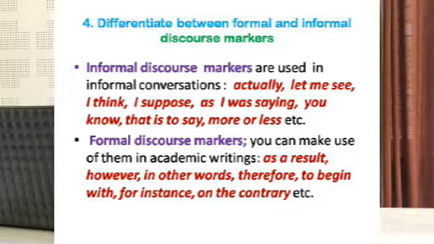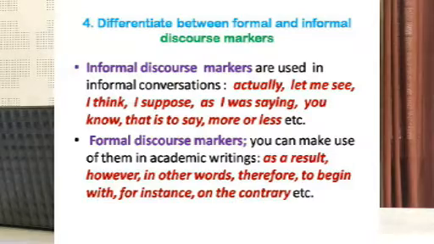We know that informal ones are the ones we use in our ordinary writing or speaking. So, we can avoid such informal discourse markers like actually, let me see, I think, I suppose, as I was saying, that is to say, more or less. This kind of linking words are actually informal ones.